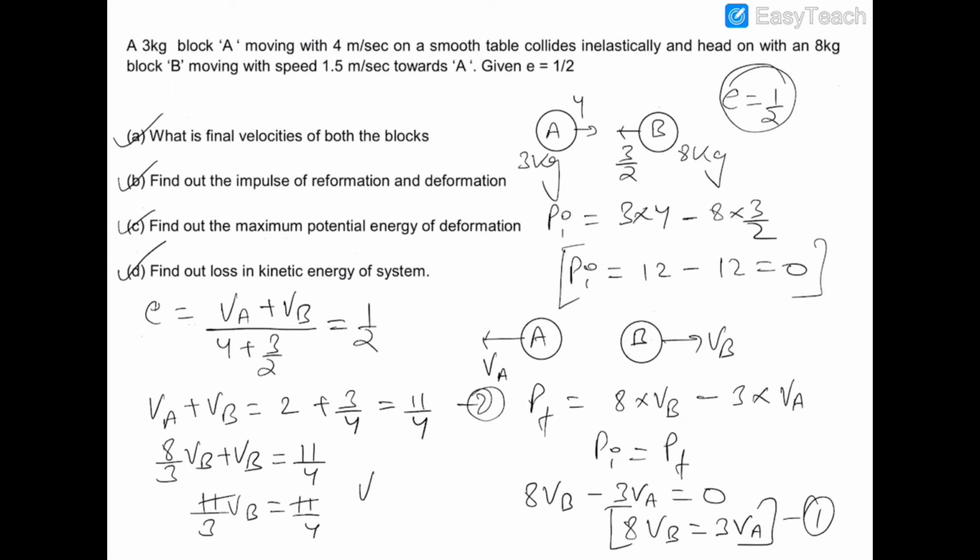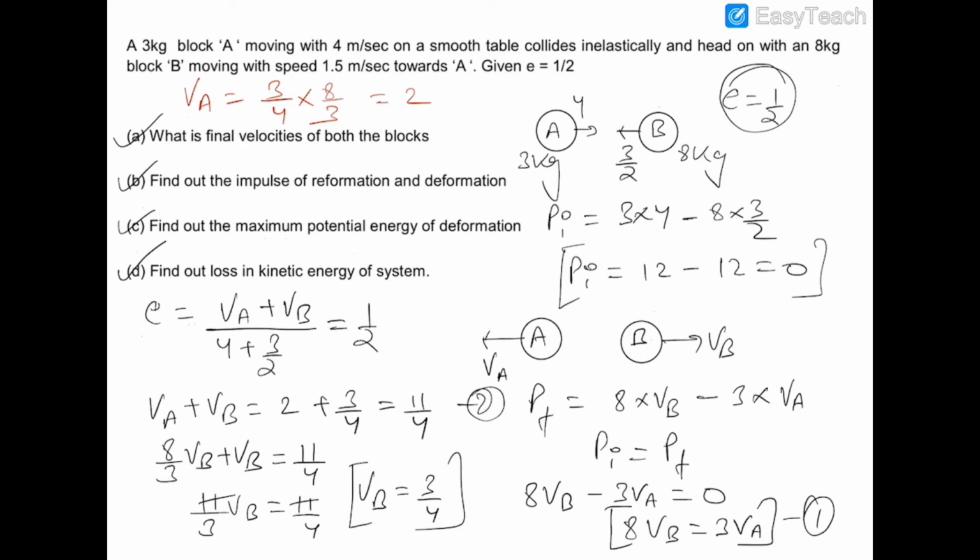Therefore VB is equal to 3 by 4, and VA will be equal to 8 by 3 VB. So 3 by 4 into 8 by 3, so it is equal to 2. So the velocities of the balls after collision would be 3 by 4 and 2.